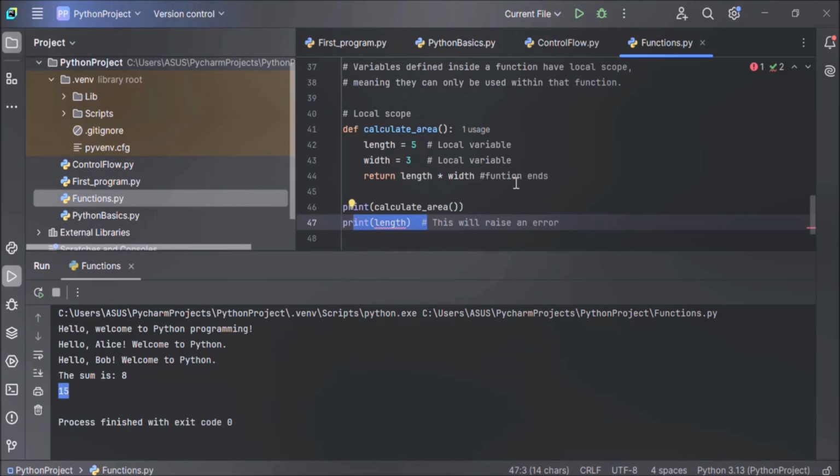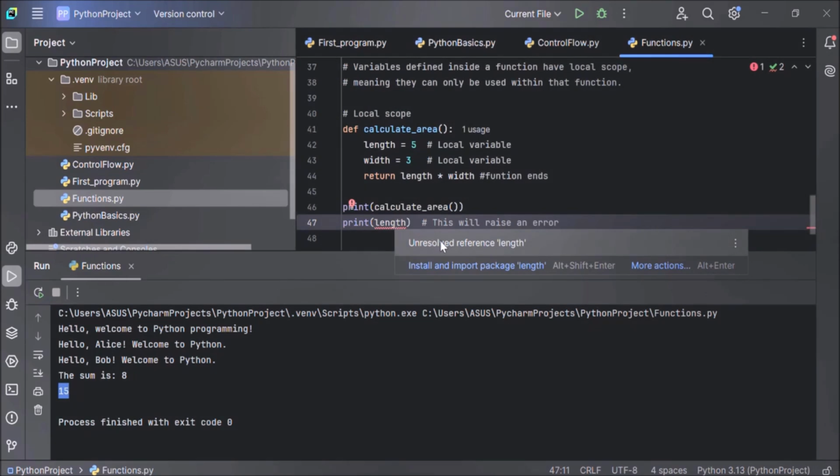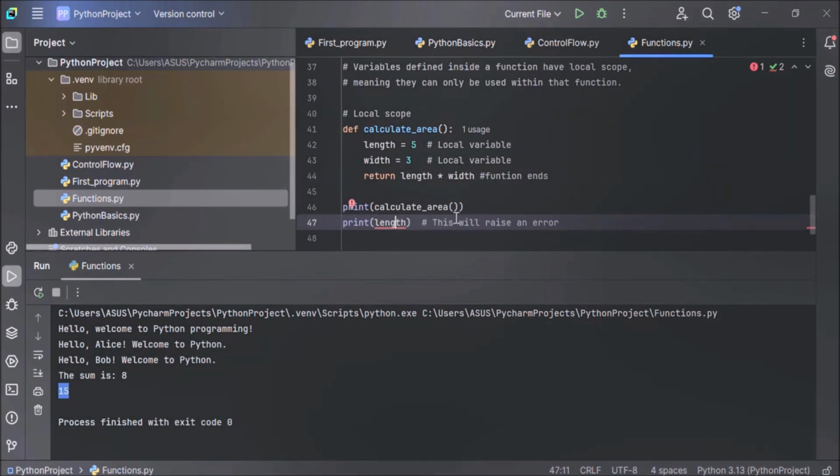Then what will happen? This will raise an error. You can see the error here: unresolved reference length. If you try to access a local variable outside the function, this will raise an error. So you have to remember this: local variables cannot be accessed outside the function. In case you need a variable to be accessible throughout the program, define it outside any function so that it will have a global scope.